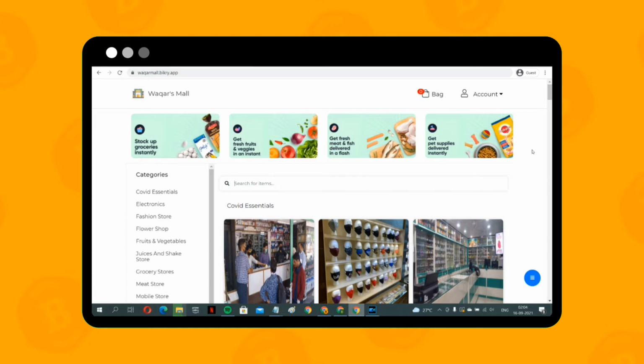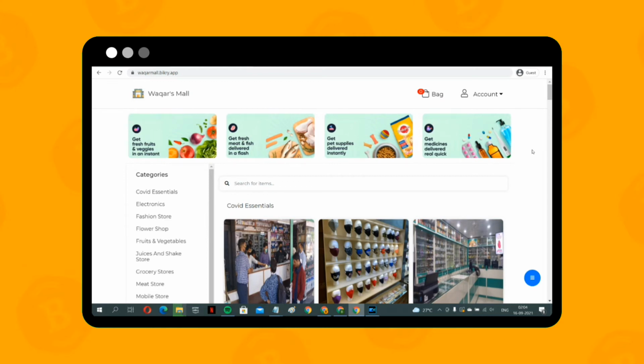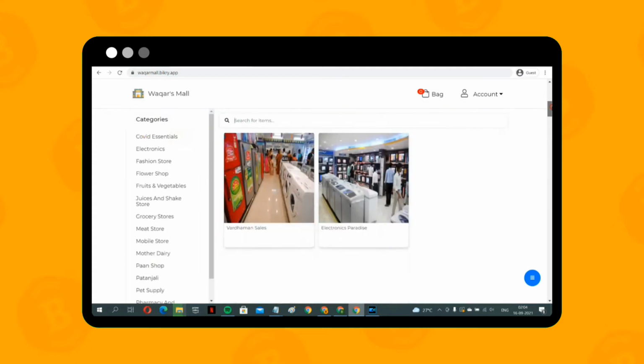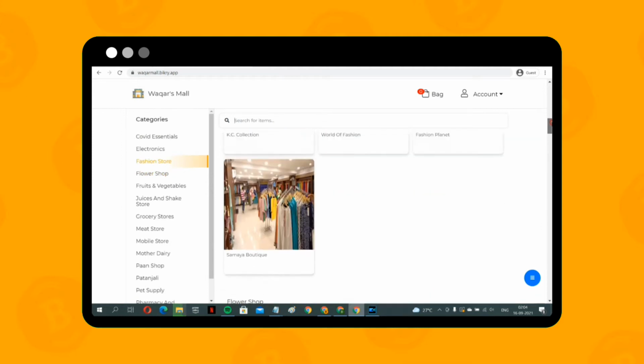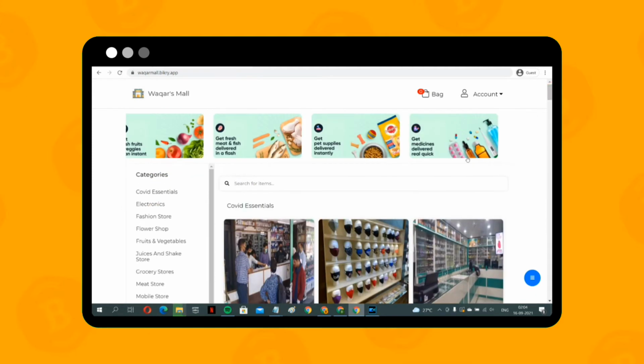So let's start the demo and see how this works. We will go through Workars Mall to give an example. You can set your aggregator in many ways. We primarily see entrepreneurs like you have taken either a location online or a particular category. You can customize your mall as per your liking and the opportunity that presents in front of you. This includes your domain name, shops of your liking and target customers of that product.